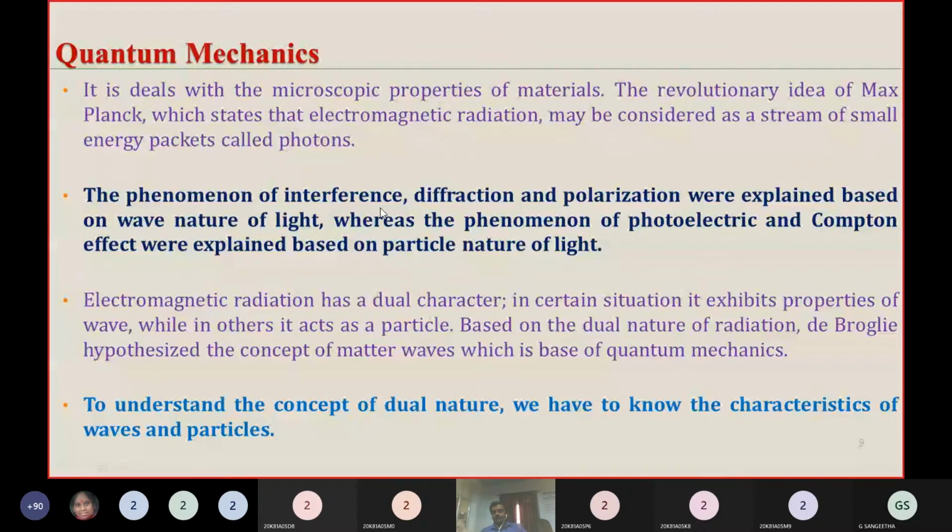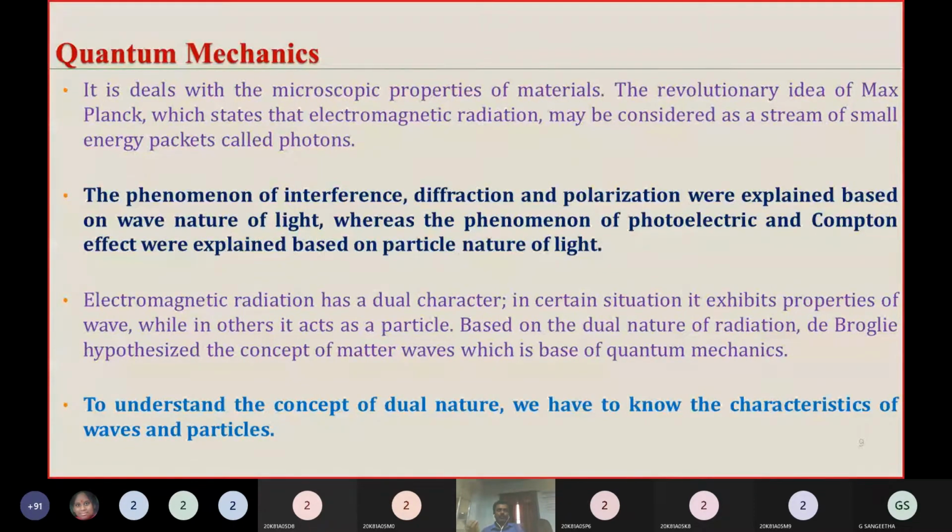These phenomena are explained using the wave nature of light, but the photoelectric effect and Compton effect cannot be explained using the wave nature of light. If radiation behaved only like a wave, we could not prove the photoelectric effect and Compton effect.